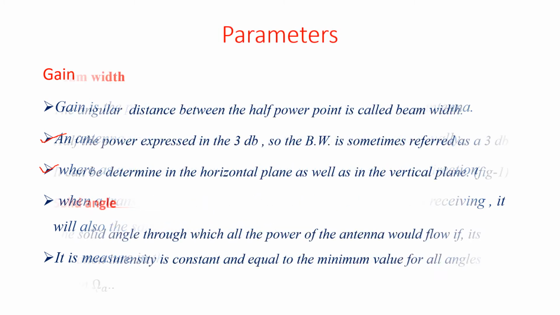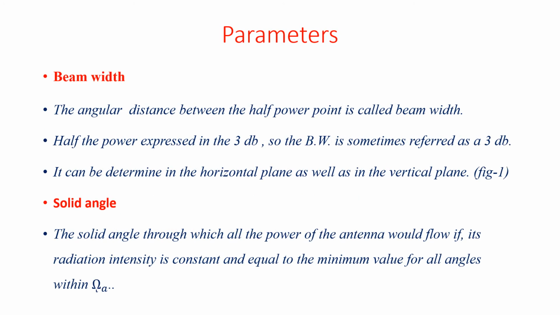Another one is the beam width. What is the beam width? We can say the beam width is the angular distance between the half power points. The angular range of the antenna pattern in which at least half of the maximum power is still emitted is described as the beam width. Half the power is expressed as 3 decibels, so the beam width is sometimes referred to as the 3 dB beam width.